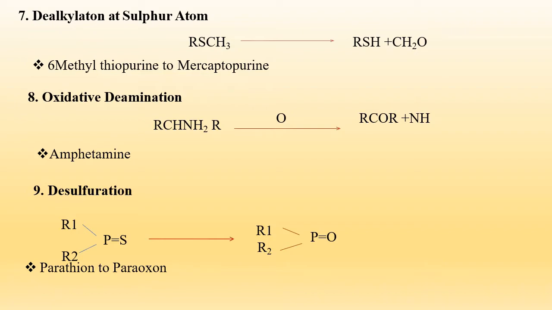The next is oxidative deamination. In the case of oxidative deamination, this reaction also proceeds via the carbinolamine pathway, but here the carbon-nitrogen bond cleavage occurs at the bond that links the amino group to the larger portion of the drug molecule. The example is amphetamine, which is converted into phenylacetone and ammonia. Next is desulfuration. In desulfuration, the sulfur group is replaced by oxygen, in the case of parathion to paraoxon.